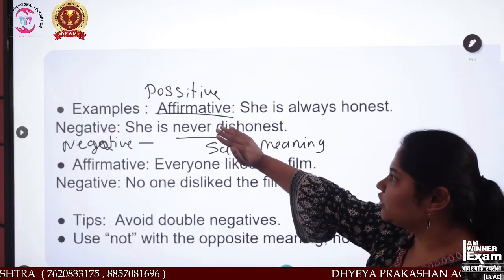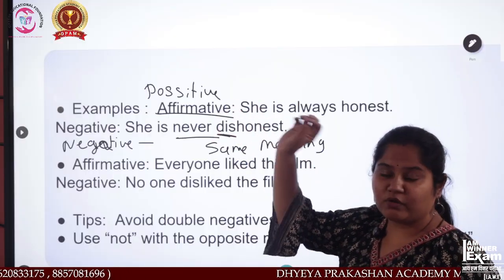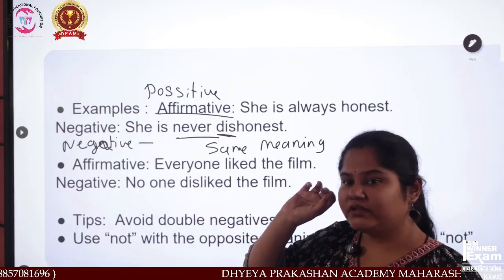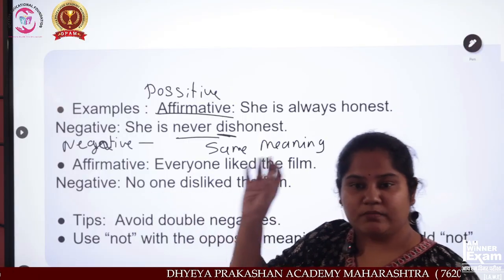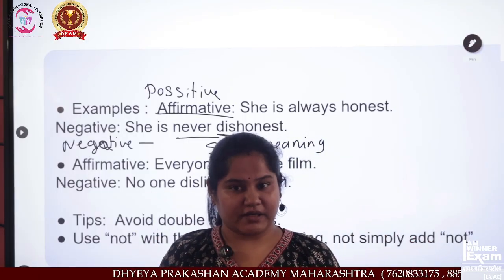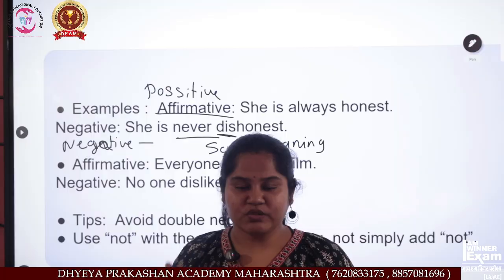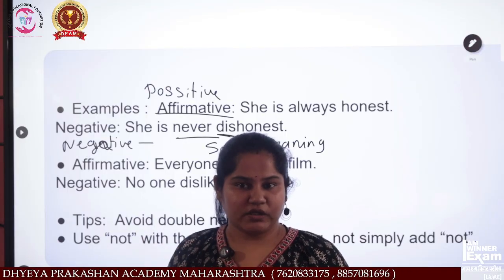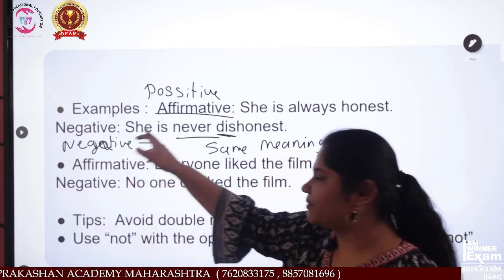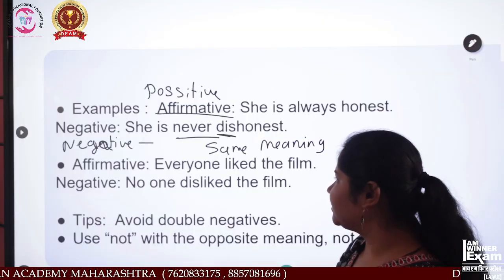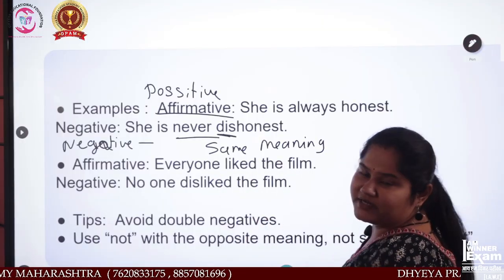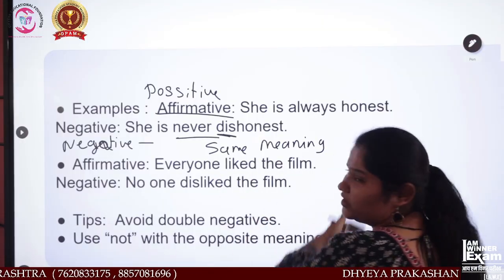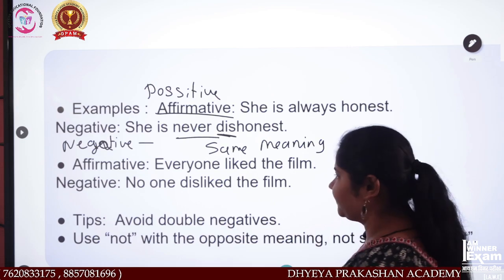They are not directly telling about the positive side, but they have given the idea of positivity itself, in a different way, using words which are alternatives for the main sentence. So she is never dishonest means obviously she is always honest, right?